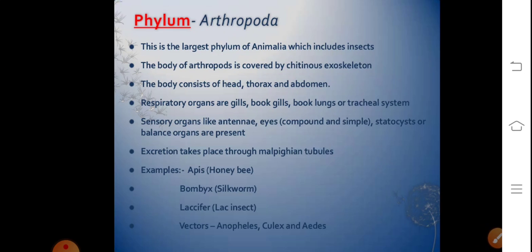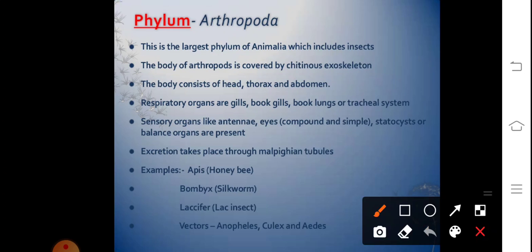Moving on to the next phylum, Arthropoda, where poda refers to feet and arthro refers to jointed. So it is a group of organisms which have jointed legs. They are the largest phylum having the maximum number of species. They are cosmopolitan, that means they're found everywhere, land, air, water. Aquatic forms could be marine like Limulus, or freshwater like Daphnia.